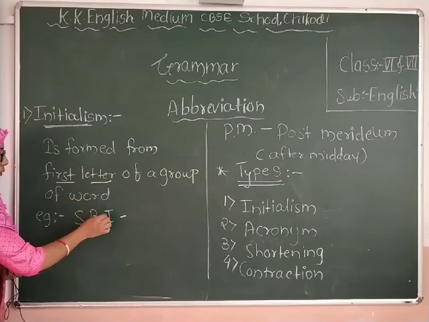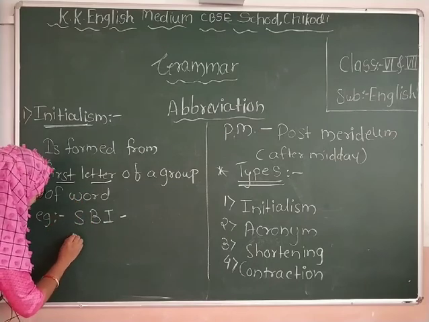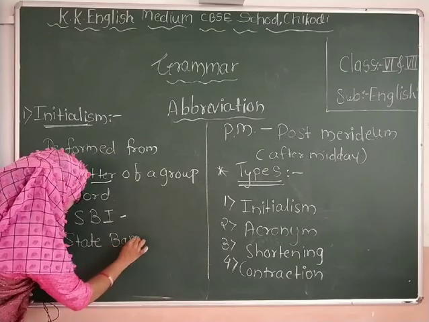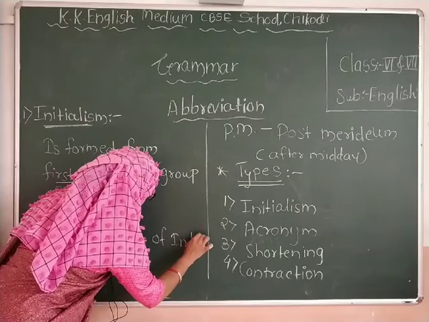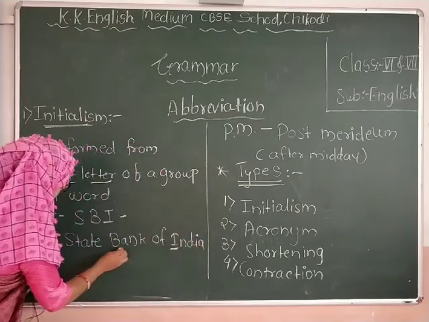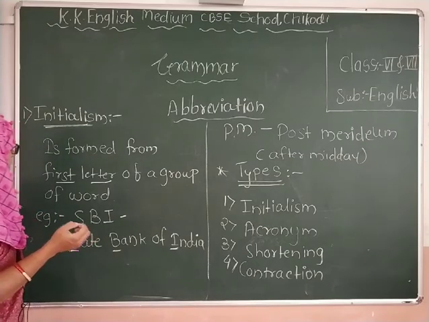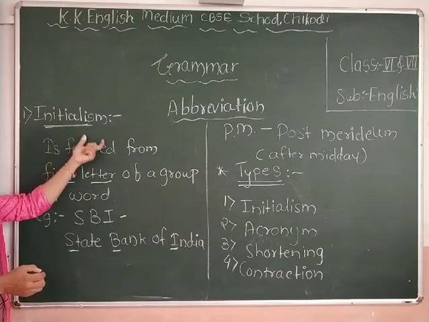Every word has its first letter written in capital. See here, State Bank of India. Each word, we write the first letter in capital.